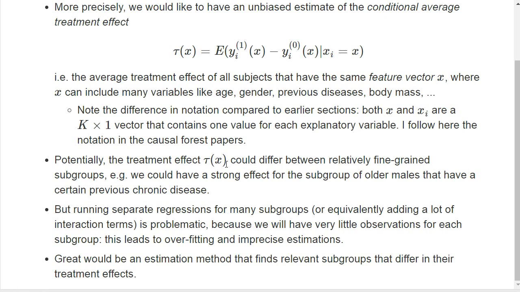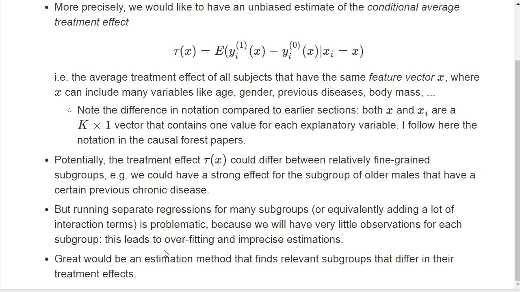Now, in theory, we could just run a lot of separate regressions for all these subgroups, but typically experimental datasets are not so large, and we just don't have enough data points to estimate the effect of any subgroup in a reliable manner. And also we have a multiple testing problem for which we have to account in some way. So we probably don't have enough observations. And just running a single regression with interaction terms basically doesn't help. Then we have so many interaction terms that we have the same problem of not enough information.